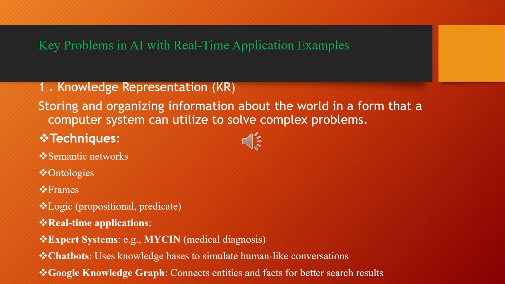Now we are going to see the example of KR. KR is knowledge representation: storing and organizing information about the world in a form that the computer system can utilize to solve complex problems. What techniques can you use for KR? Semantic networks, ontology, frames, logic. Real-time applications: you can use medical diagnosis, and a chatbot is a good example. Also, the Google Knowledge Graph represents the search results as a graph. So this is the first example you use in an AI model.